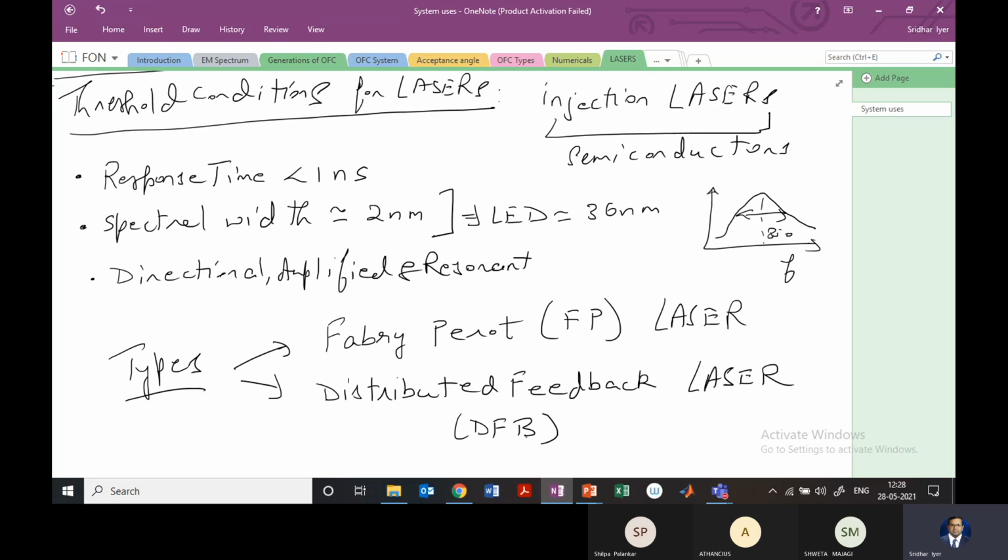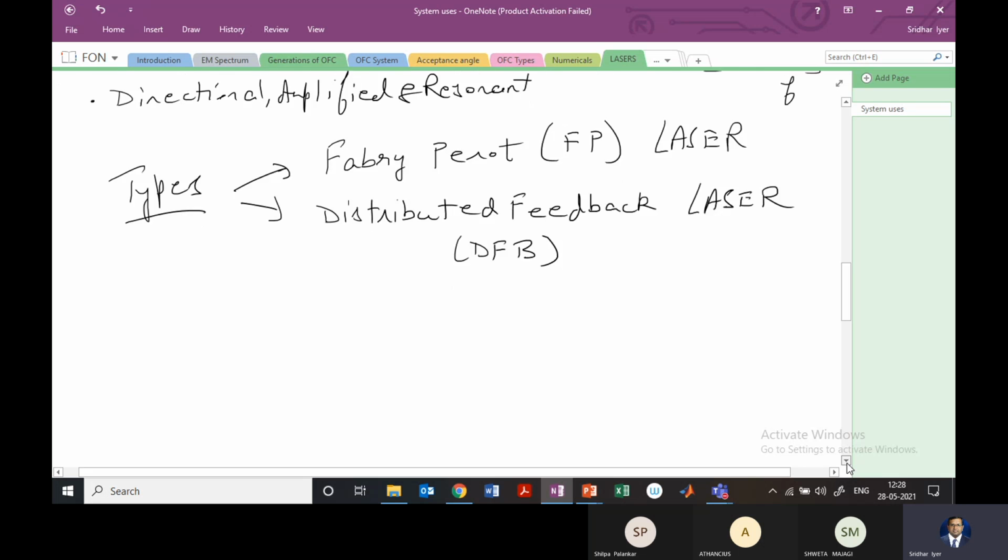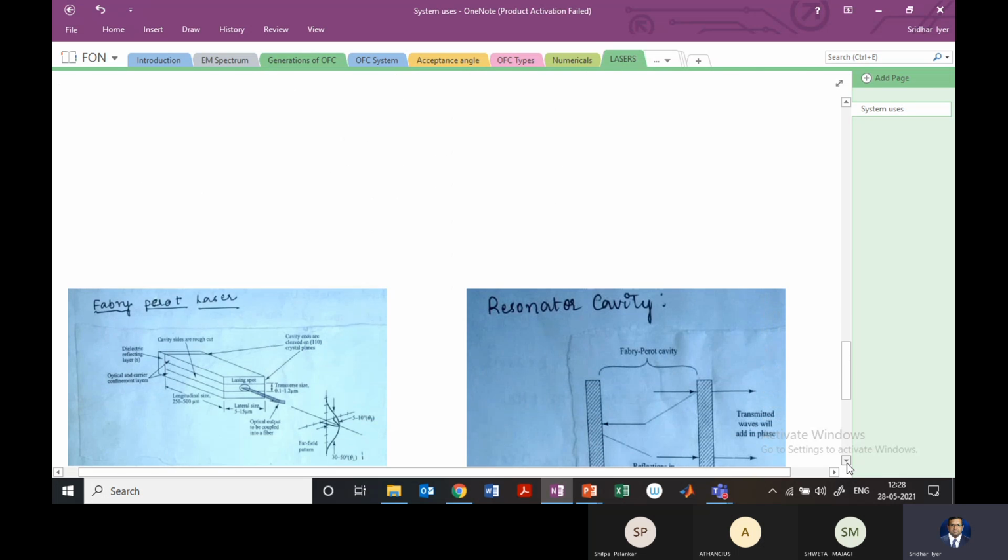lasers which we have in your syllabus, and both the lasers will give us very high directional light, and they're much more efficient compared to the LEDs, right? So we wish to see how these lasers are going to operate, and what are the equations for these lasers. Before that, I'll just show you the diagrams for them, and then we'll discuss the cavity and the resonance and those parts, right?